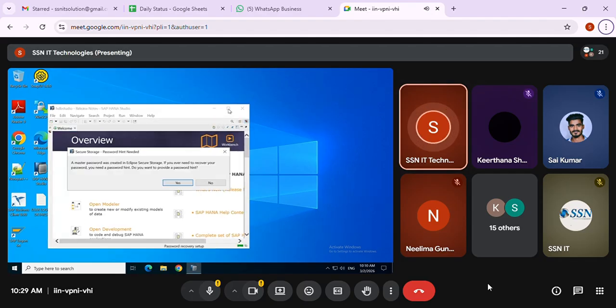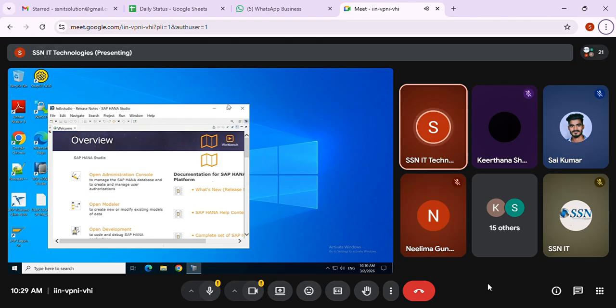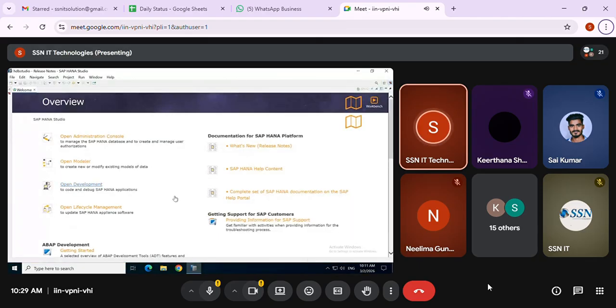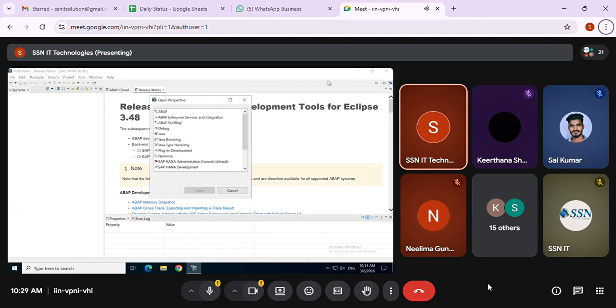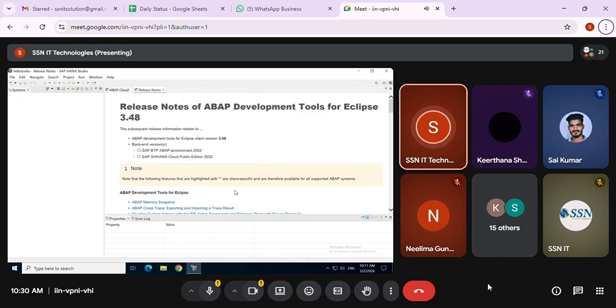Okay, so this is how your HANA Studio looks. This is just the overview. Welcome. I'm just closing this. You can go to the right side and check the perspectives. In that you will have a lot, Java also, Python also, like that. You should have ABAP, then only you can write the ABAP code. If it is not there, you can reach out to the IT department or Basis. They're going to do that installation and all.